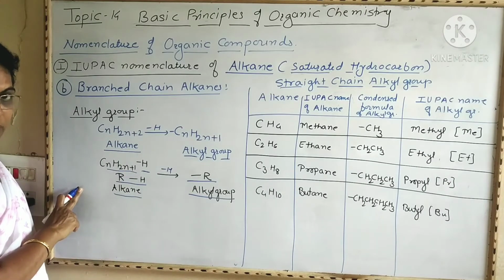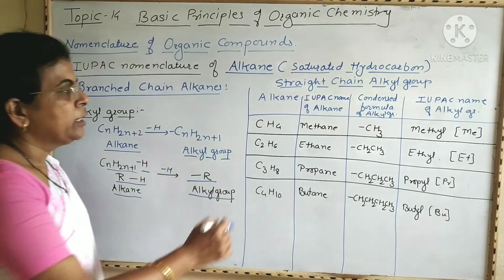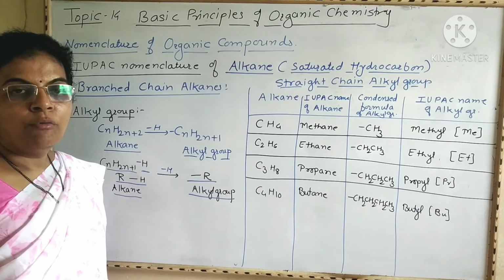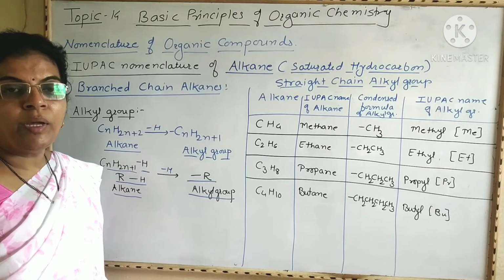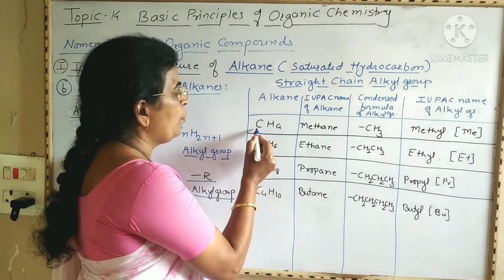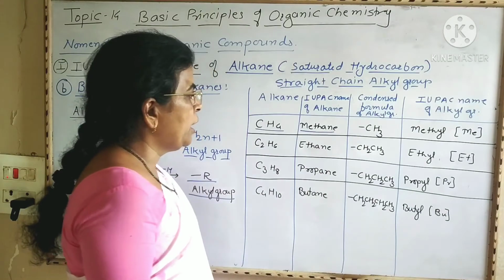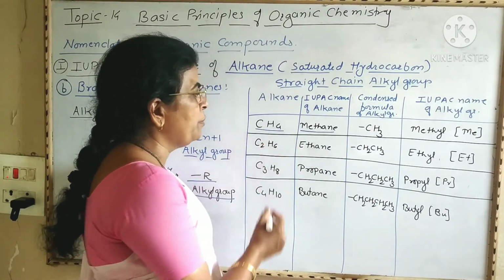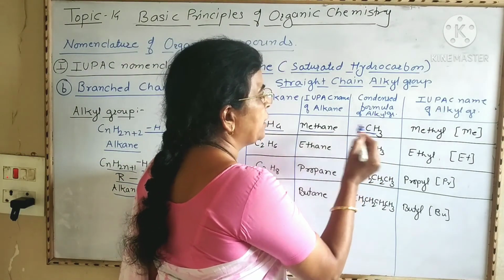And we have studied this in the last lecture. This is alkyl group. Now we are going to see straight chain alkyl groups. That is, when a hydrogen atom from an alkane is removed from a terminal carbon atom, then it becomes a straight chain alkyl group. For example, if we take the example of methane, CH4, the name of this alkane is methane, and when one hydrogen atom is removed from this methane, then we'll get an alkyl group like this, dash CH3.